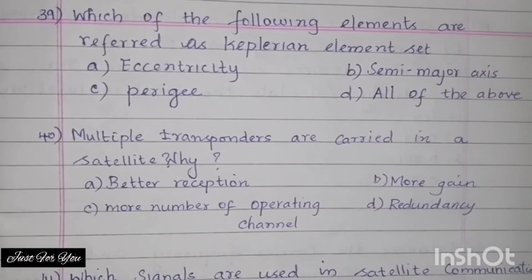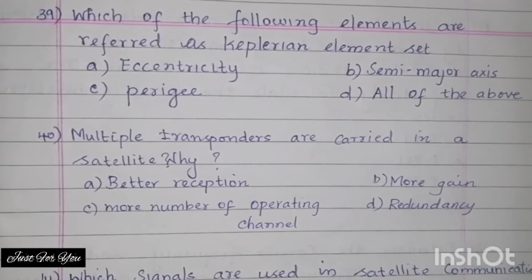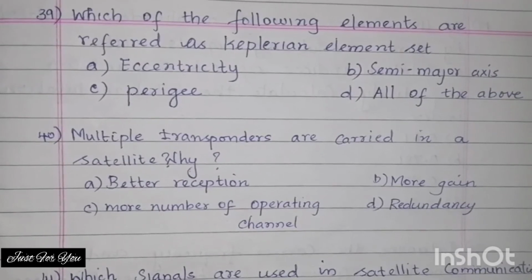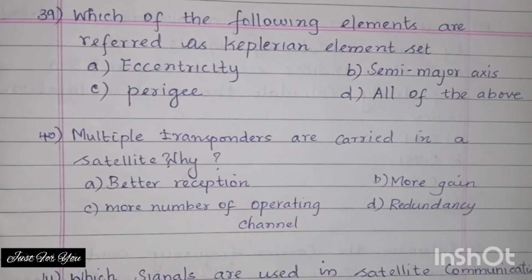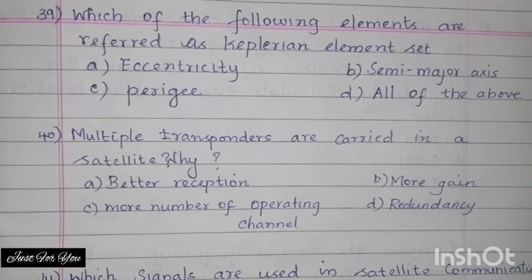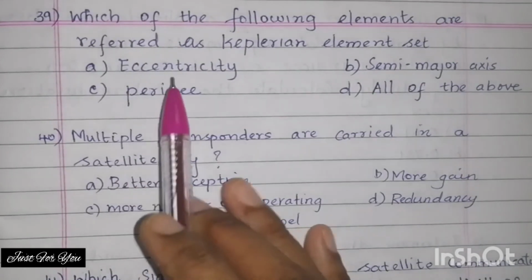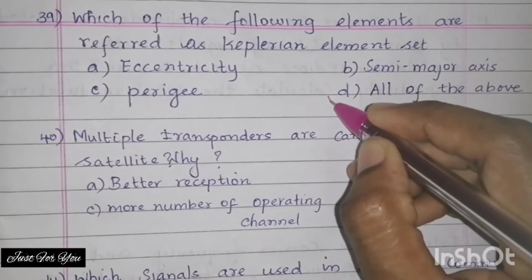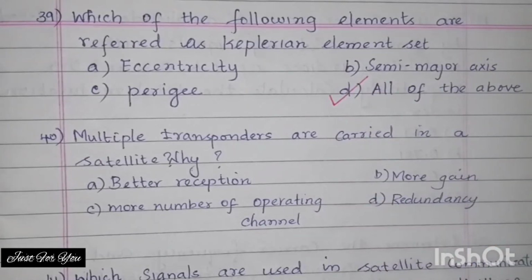Next question. Which of the following elements are referred as Keplerian element set? The options are A, eccentricity. Option B, semi-major axis. Option C, perigee. Option D, all of the above. Actually, this Keplerian element set is also known as the six orbital elements. The various orbital elements are semi-major axis, eccentricity, mean anomaly, perigee, inclination, and right ascension of the ascending node. Out of those six, all three belong to the Keplerian element set. So, the answer is option D, all of the above.